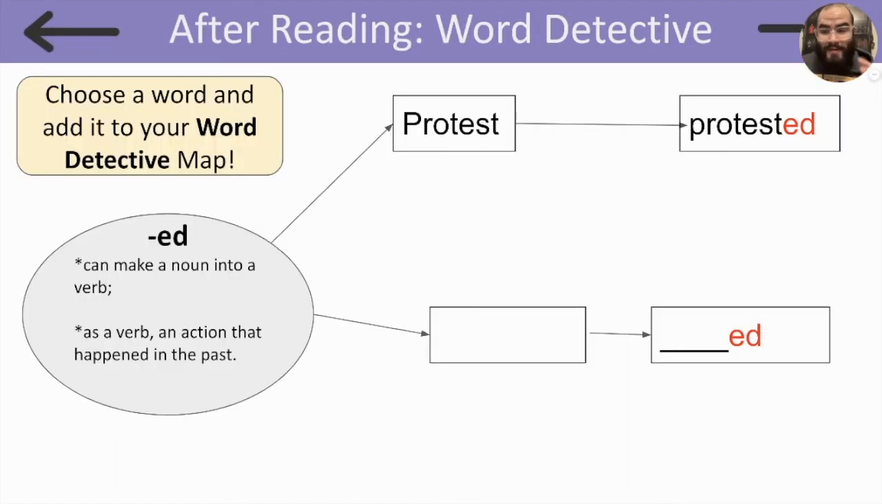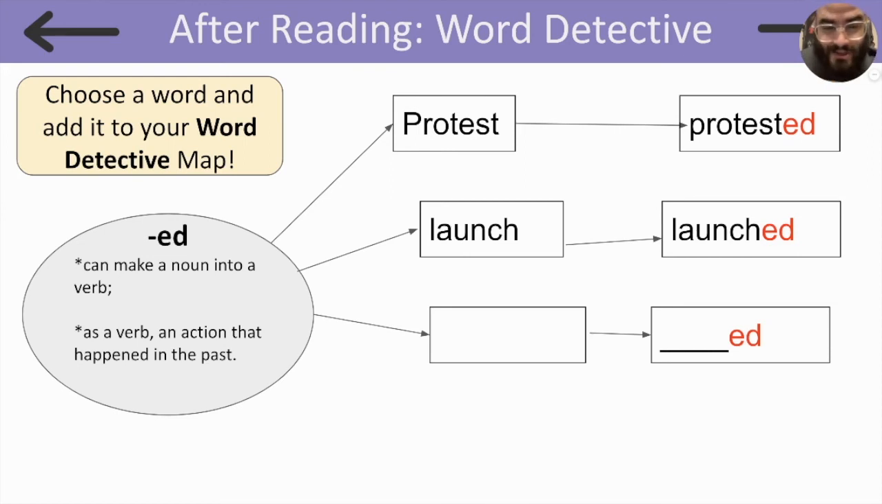Remember your word detective map? We had protest, and then we added ed at the end, made it protested, which makes it into the past. What other word could you add to your word detective and make it into the past? I added the word launch, and then I added ed at the end to make it launched, because the rocket launched in a rainy day in the article.